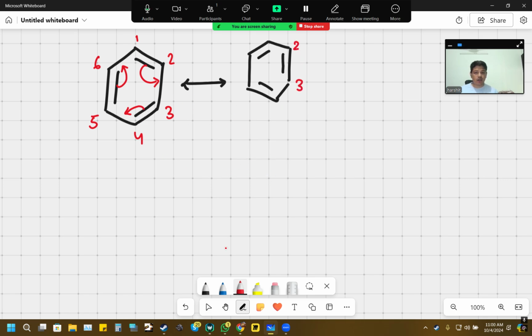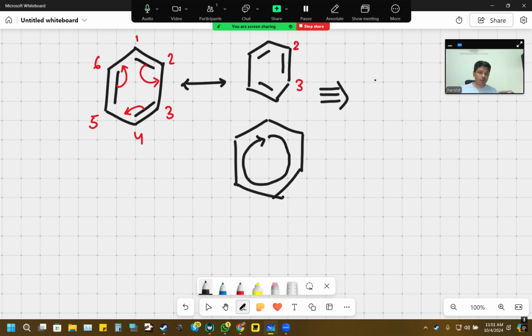So you see how the negative charge moves within the molecule, and this keeps going on. It doesn't stop anywhere. It keeps going on within the molecule like a circle. So we can see that the movement of this negative charge is like a circular motion within the molecule itself. As a result, the resultant of all these movements, I can show it something like this. I can draw a structure and put a circle inside it to show the circular movement of the negative charge. So yes, all these three are structures of benzene. It's not that one of them is right. Okay, I hope you understood this. That will be all. Let's catch up in the next lecture.